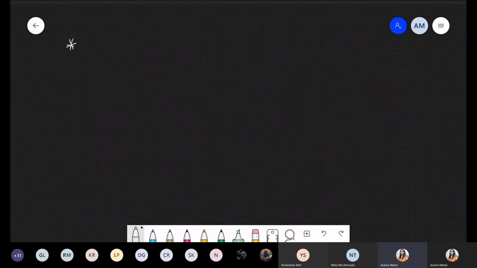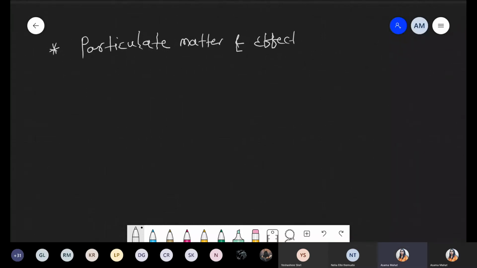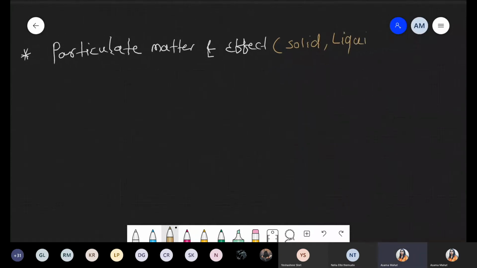Chalo. So write down the title. First of all, we are talking about particulate matter and its effect. When we are talking about particulate matter, it may be present as solid particles, or there may be a presence of liquid particles. Both are possible, solid may be there or liquid may be there, right?